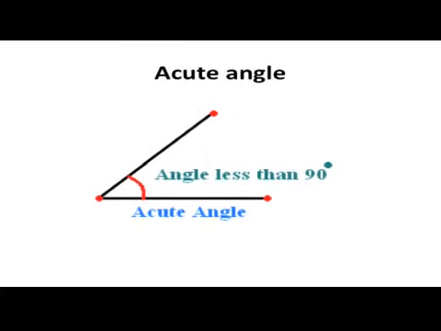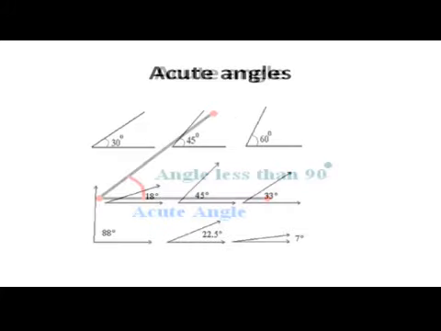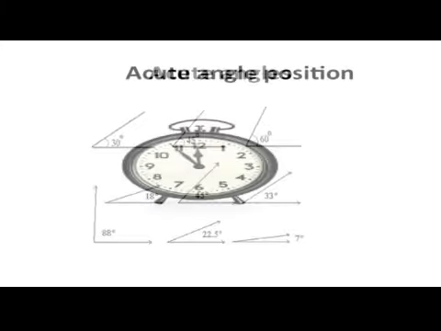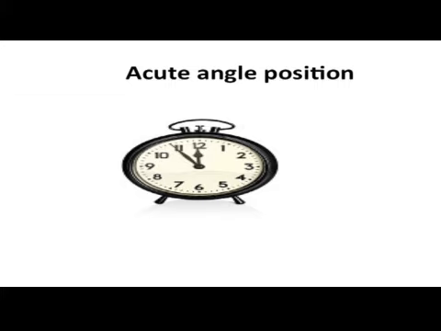Next we shall see about acute angle. An angle whose measure is greater than 0 but less than 90 degrees is called an acute angle. We see some examples. Let us see the clock. The measure of the angle at 11:55 is an acute angle.